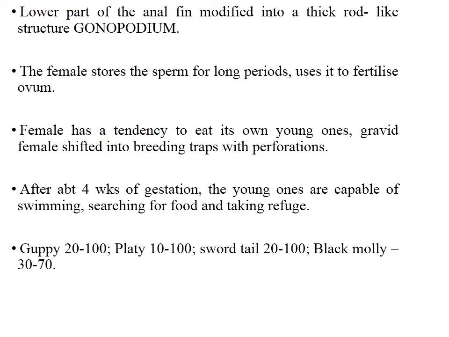Guppy lays about 200 young ones. Platy gives birth to 10 to 100 young ones. Swordtail 20 to 100. Black Molly gives birth to 30 to 70 young.